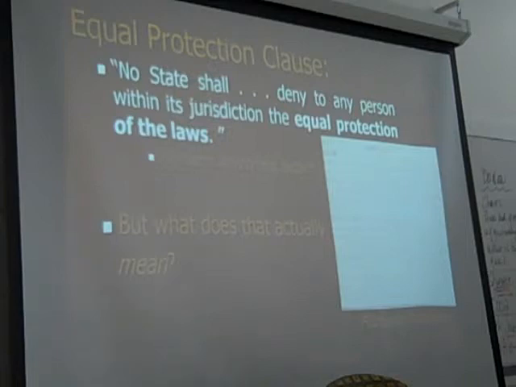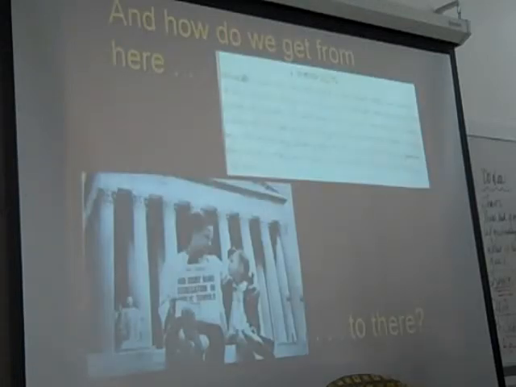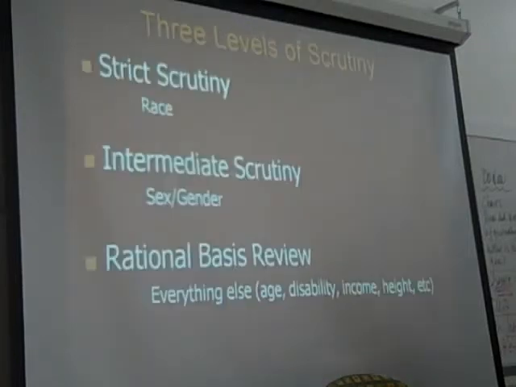Right, so Mr. Dunbar touched on this language on Tuesday. I want us to talk about how we get from this language to things like Brown. It seems like there's a bit of a jump, right? This is very ambiguous language, like much of the Constitution. How do we get from here into the actual cases themselves? How are those cases decided? You even had a slide for that. How about that? How do we get from here to there?